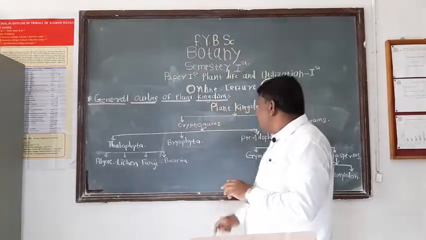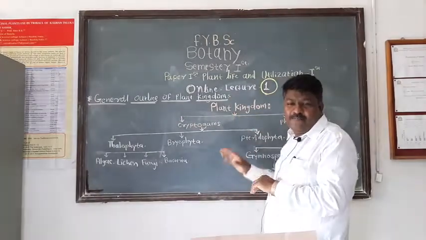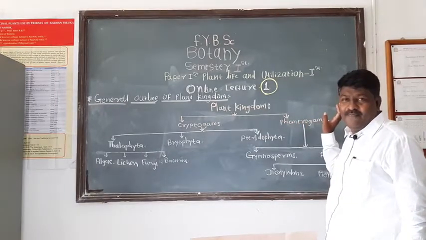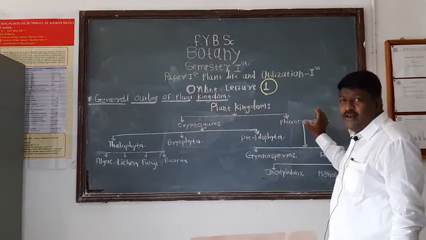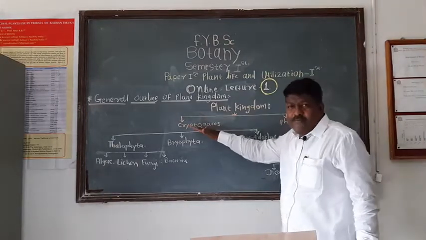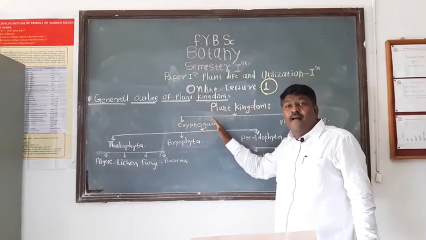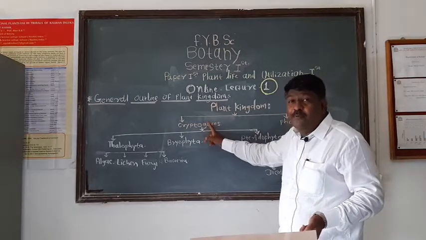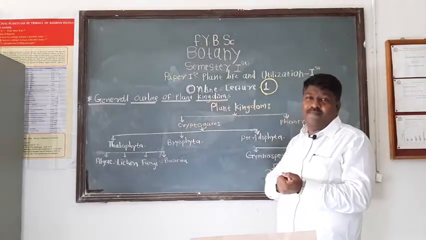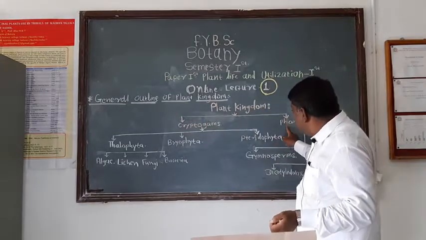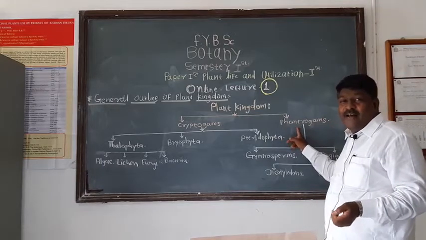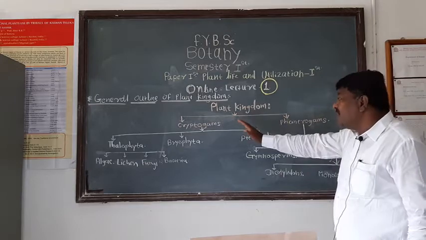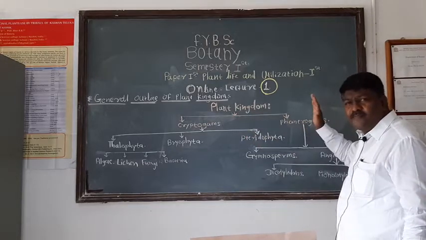Phanerogams are flowering plant. These plants are flowering plant and these are seed-bearing plant. In cryptogam, we already studied that cryptogams are non-flowering plant and these plants reproduce by means of spores. While phanerogams are flowering plants and these plants reproduce by means of seed. This is the difference between such cryptogams and phanerogams.